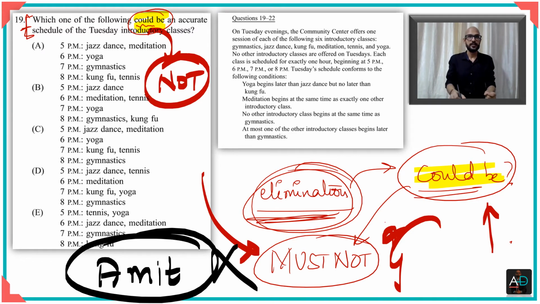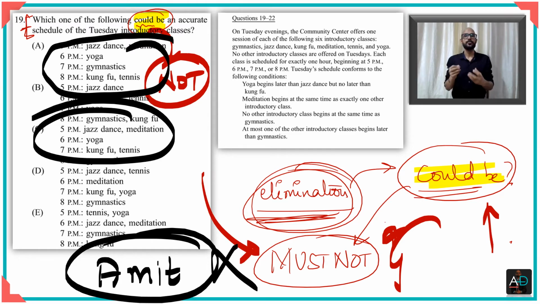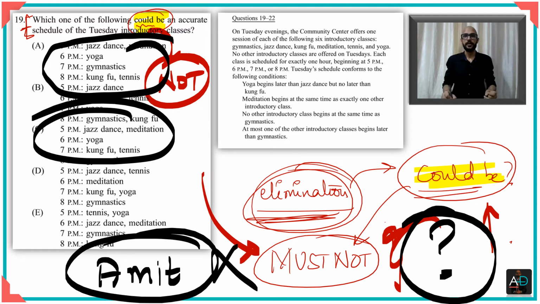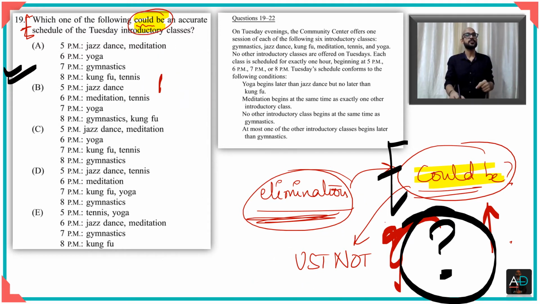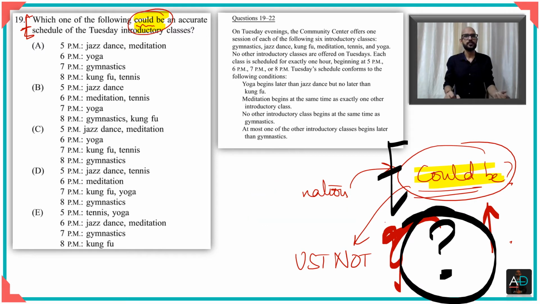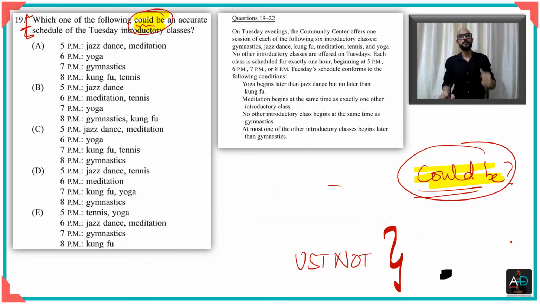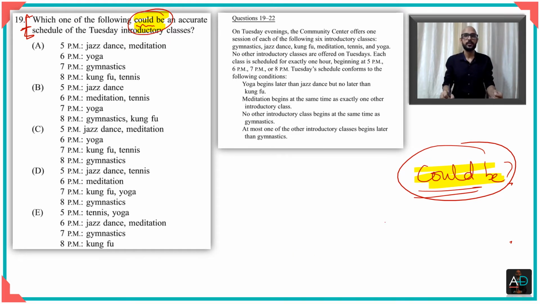That means if I want to eliminate any of these options, then I have to see why this cannot be the right answer, why it cannot be. If I remain doubtful whether it could be or could not be, it means that it becomes a possible right answer. However, when you see a must be question, you must compulsorily show that in every situation it works. So in a could be question, you're looking for a possibility, whereas in a must be question, you see a certainty. So when we go ahead and see a must be question, we will address that.